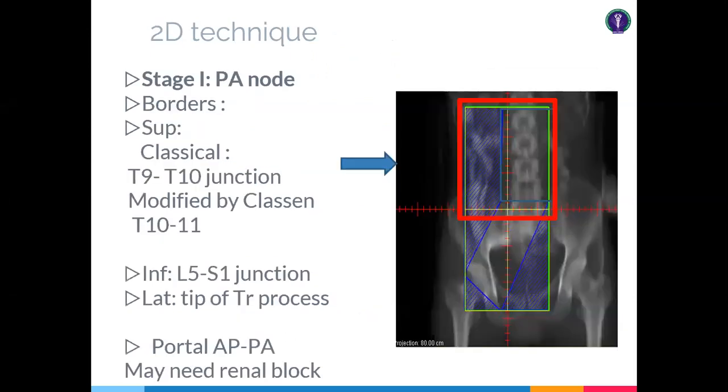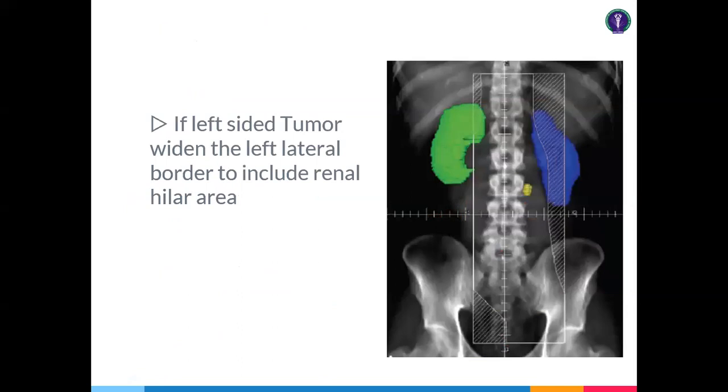So in 2D, in stage 1 disease, we want to treat the PA node. The PA node treatment is very simple. Classically you cover the T9 to T10 vertebra level to the L5 to S1 level. Laterally, these are extended up to the transverse process. So these are the areas of the PA node treatment. The dose is 20 gray in 10 fractions. If you have a left testicular tumor, and you have an X-ray simulator, you can include the left renal hilum also, so that the renal hilum lymph nodes are incorporated. We can also block the other areas to avoid unnecessary radiation.